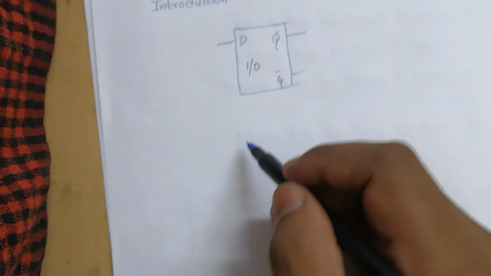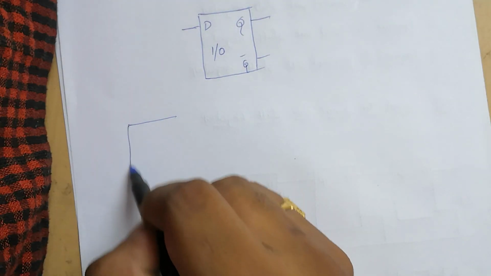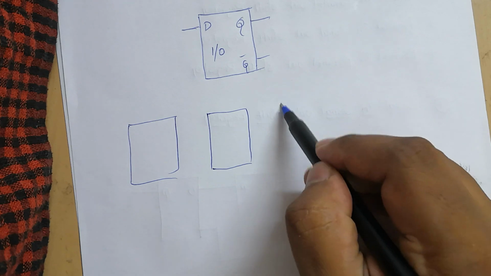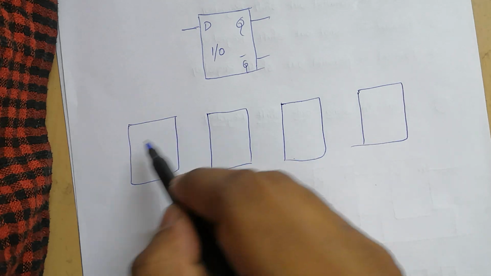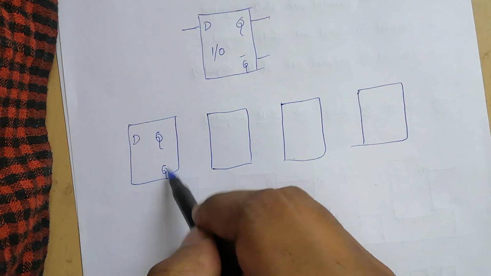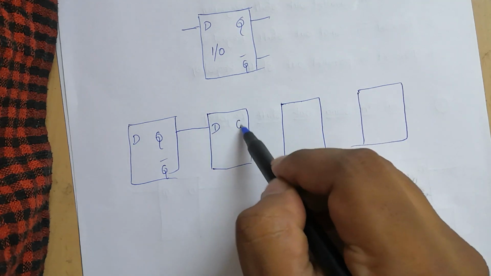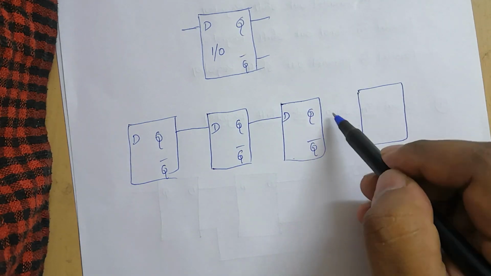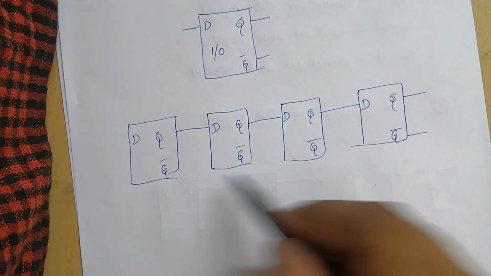Suppose n flip-flops are to be connected in an order, and that connection is nothing but cascade. Suppose I consider n flip-flops, all D flip-flops, connected in cascade. What is the meaning of cascade? The output of the first one is connected to the input of the second one. This is a cascade connection. Like this, here I am connecting four flip-flops, all connected in cascade.